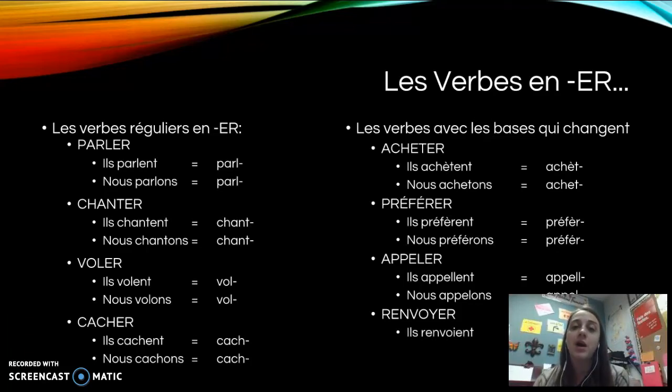Ils renvoient, renvoyer is to fire. Take off that ent and your stem is renvoi. But nous renvoyons, take off the ons and it's renvoy. So here you can see that a lot of times the stems are the same, which is really awesome, but not always. So if you do the double stem every single time, you'll only ever have 9 irregular verbs, which makes it a lot easier to conjugate.